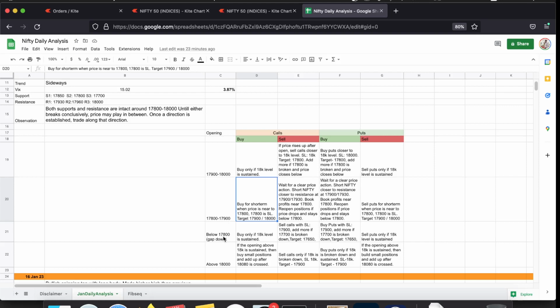If Nifty happens to gap down below 17,800, then don't take any long positions, but do watch the price action of Nifty, because around 17,800 there is still some support. If that support happens to push the price up, wait for Nifty to reach a resistance level before initiating shorts. If Nifty opens above 18,000, as I have mentioned in the previous session, wait for the price action to sustain the 18K level and then take long positions. Any short positions have to be initiated only after 18K is broken conclusively.